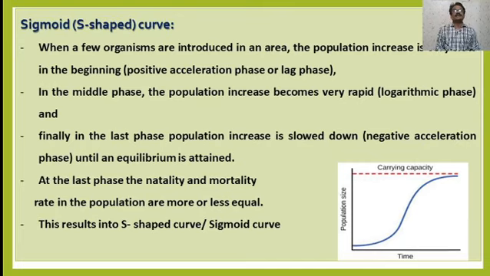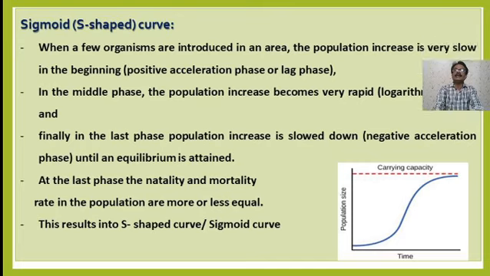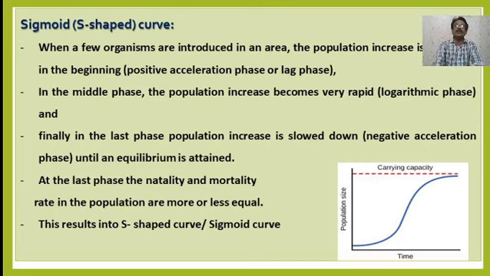Now the S-shaped curve is also called the sigmoid curve. When a few organisms are introduced in a particular area, the population increases at a very slow rate in the beginning. That phase is called the positive acceleration phase or the lag phase.